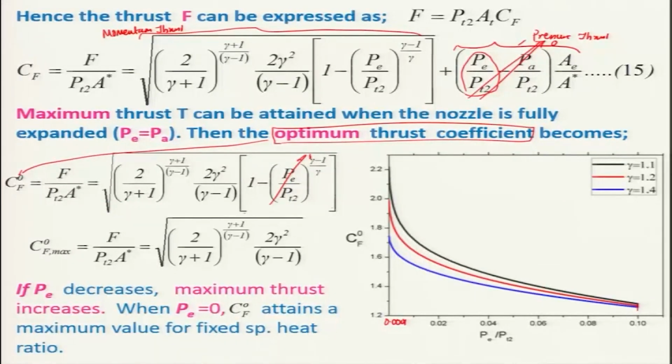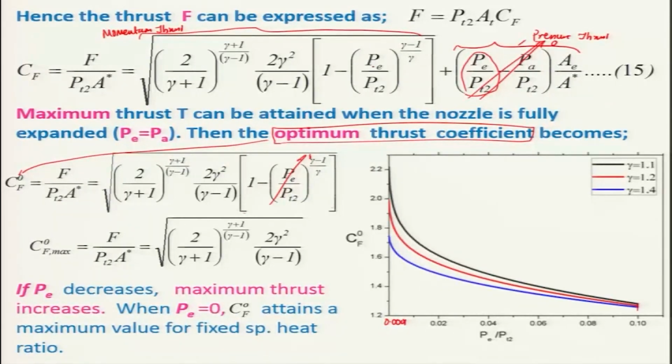And of course, let me repeat a little bit that you can estimate this very easily by measuring the thrust F and also the chamber pressure Pt2 and the throat area of the nozzle of the rocket engines. So, you can evaluate Cf values experimentally, and using the right hand side expression you can also find it out theoretically.